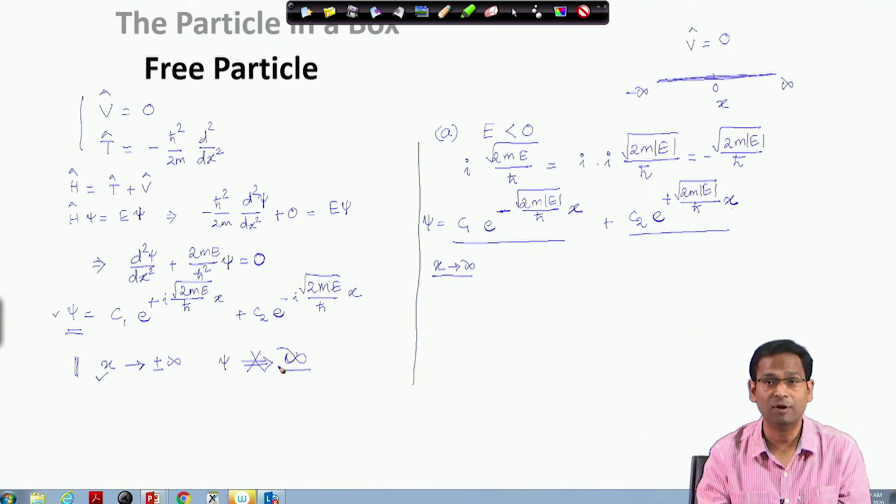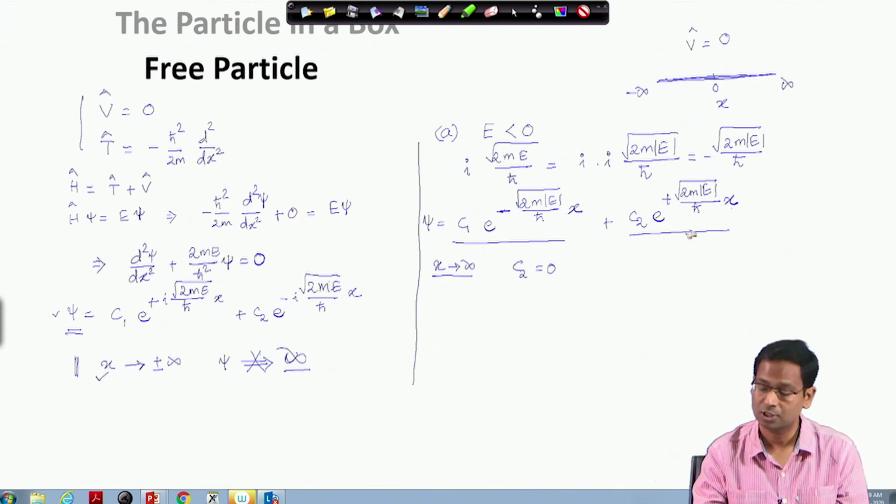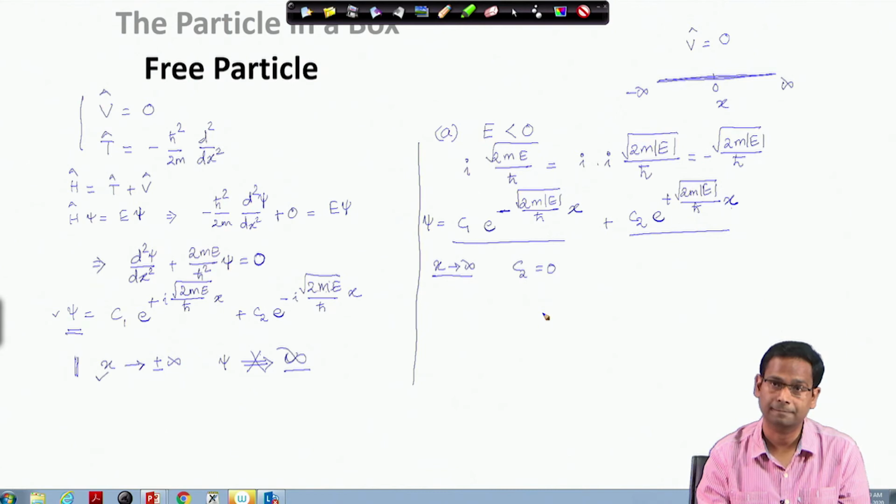To keep the wave function finite, we have to do something. What can we do about it? We have to say that this solution would not be acceptable at x equals plus infinity, and to do that we can simply say when x goes to infinity, C2 should become 0. If C2, the coefficient for this function, is 0, that means the contribution of this function is not there and we are happy.